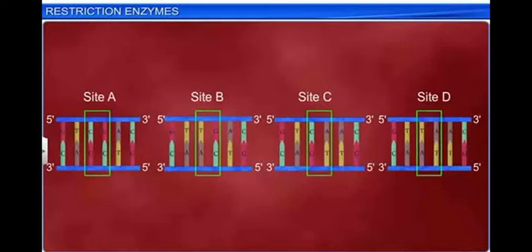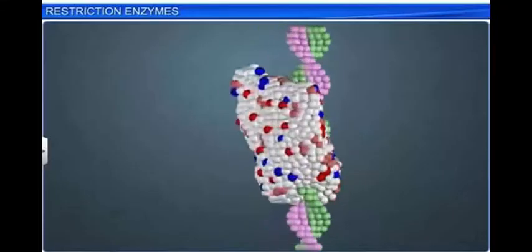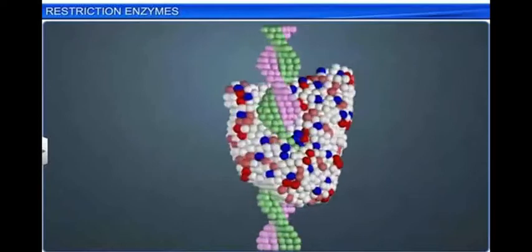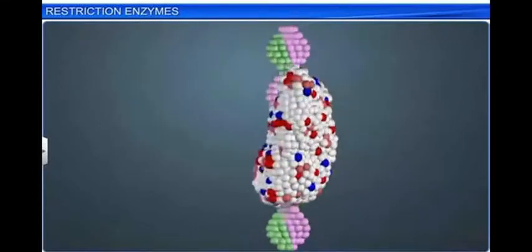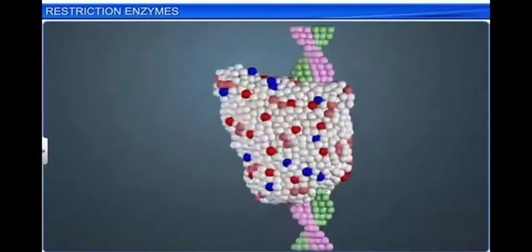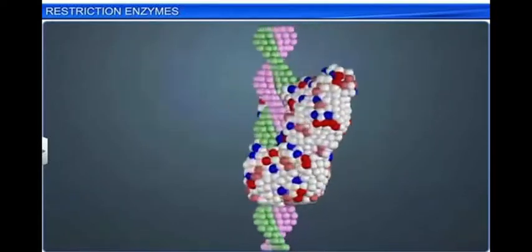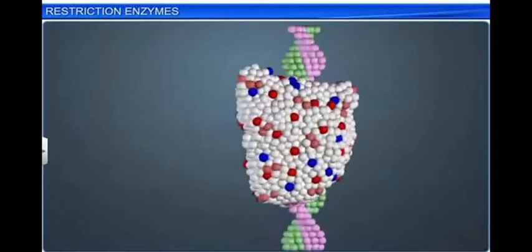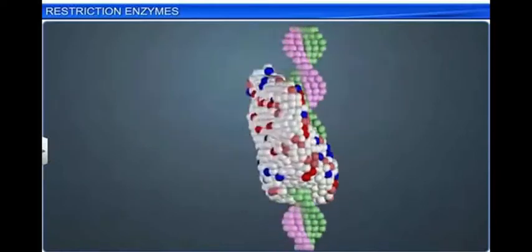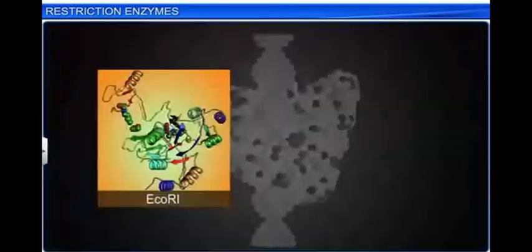Such a sequence is called a recognition sequence. Today more than 900 restriction enzymes have been isolated from 230 strains of bacteria, each having a different recognition sequence. Restriction enzymes are responsible for recognizing the site and cutting the fragment.